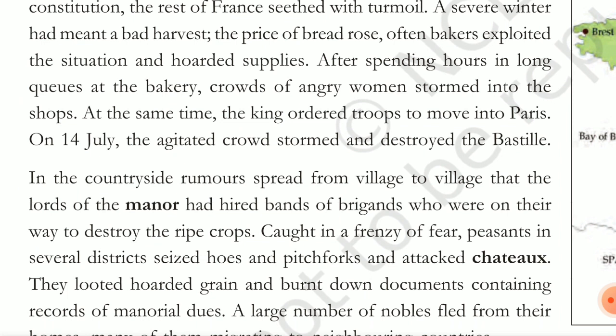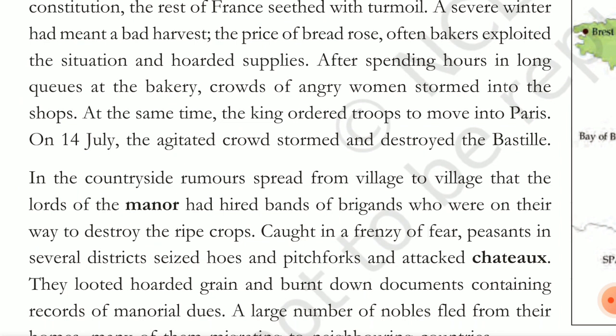I already told you guys about this, between 1715 and 1789, the population rose from 23 million to 28 million, nearly 5 million more. So food was very scarce. This was mainly because of the climate. If it's winter, it's hard, with harsh climates and hailstorms, and they had very little supplies.